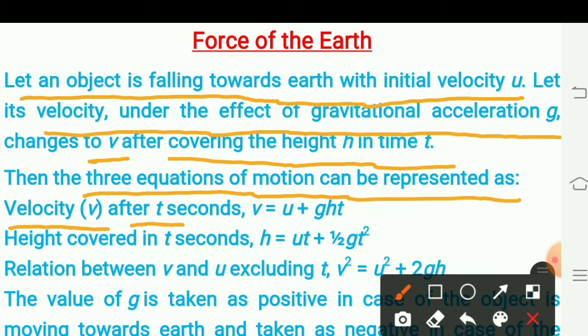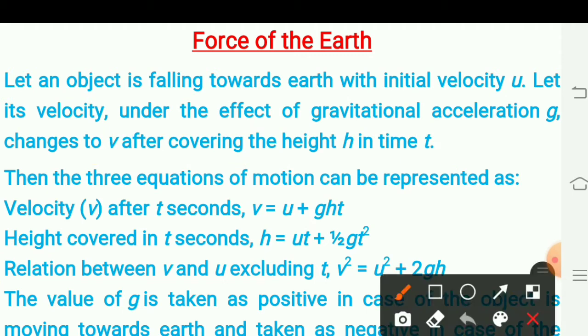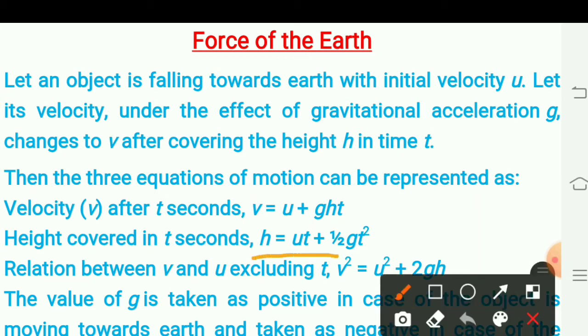Velocity v after t seconds can be calculated from the first equation of motion as v is equal to u plus gt. Then the height covered in t seconds, h is equal to ut plus half gt square. This is the second equation of motion.